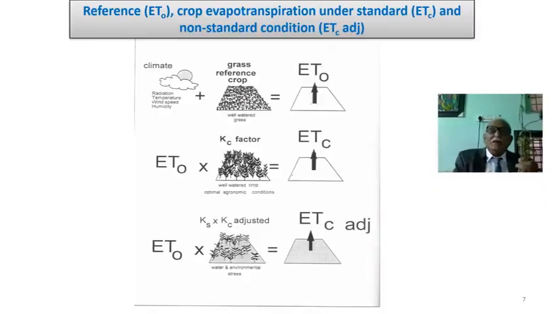This is ETC. First ETO, ETC, ETC adjusted. What are these? Very simple, interesting diagrams are there. ETO is the climatic factors, that is radiation, temperature, wind speed, humidity, plus the grass reference crop. Now, what is ETC? ETO with the Kc factor, the crop coefficient factor, gives ETC. What is ETC adjusted? Simple. You add one more factor, Ks here. So ETO into Ks into Kc adjusted is called ETC adjusted.